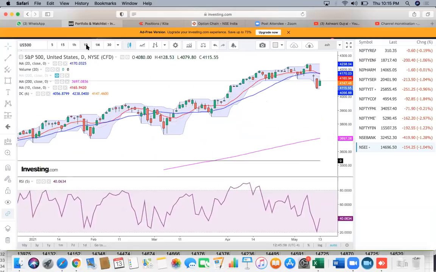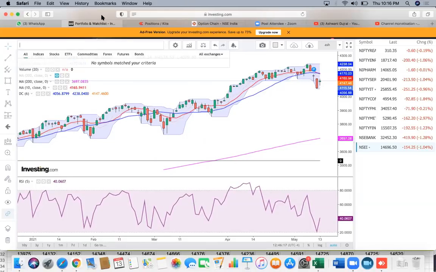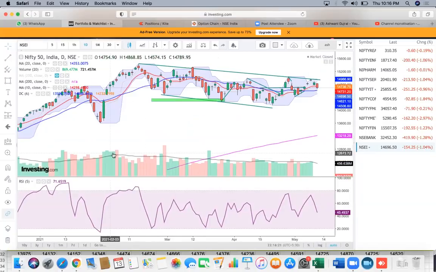I think there is a good chance that S&P 500 closes higher than yesterday's close, and that would mean that now our gap down on SGX would be about 70-80 points. Now, what I want to discuss is on the options market.